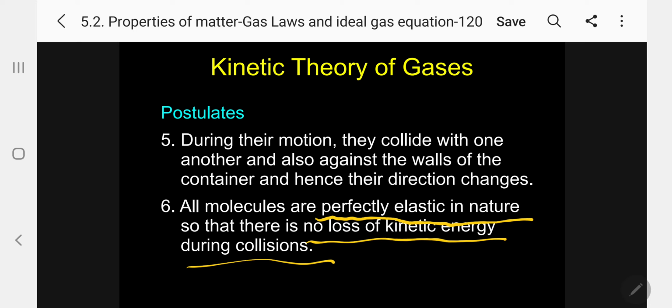They are perfectly elastic in nature, so during collision there is no loss of energy. Actually, when you study real gases, there is loss and gain of energy taking place. That we will study under the real gases. Okay, this is only the kinetic theory of gases.